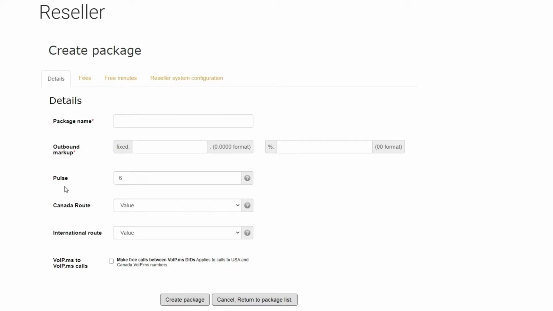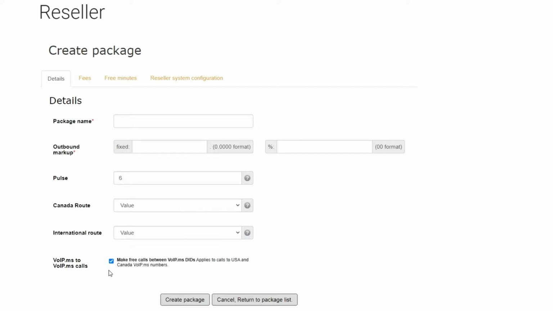The pulse is the increment you charge per minute. For example, a pulse of 6 will result in a prorated charge each 10 seconds, or a pulse of 60 will make calls charge per whole minute. Canada and international route option change the display of the rate